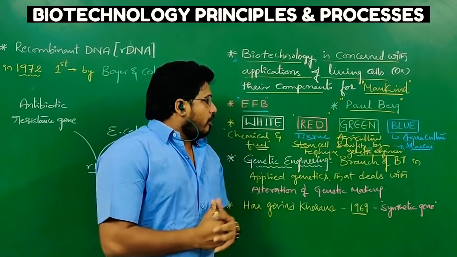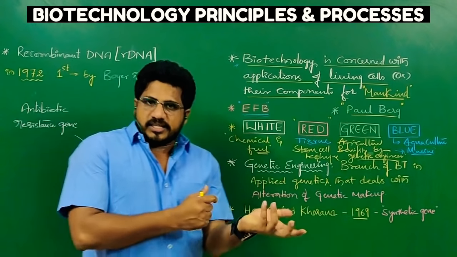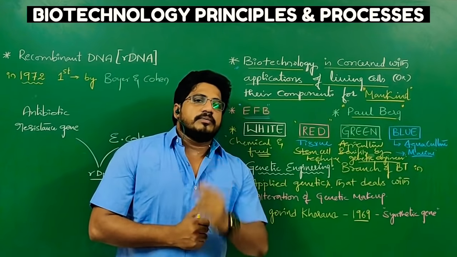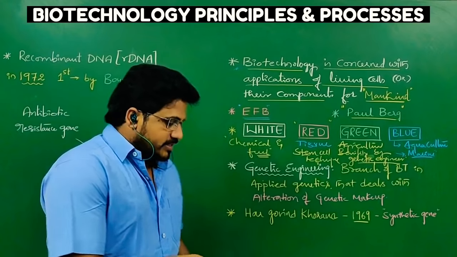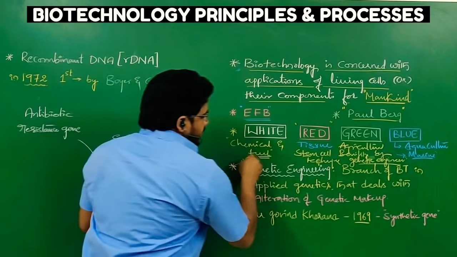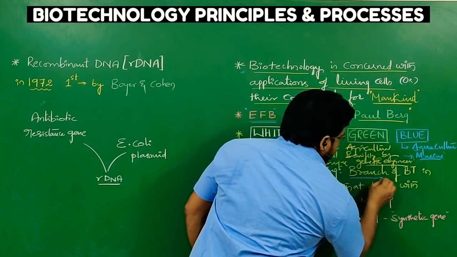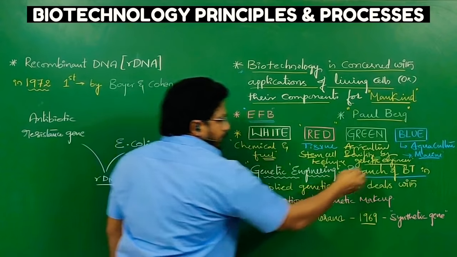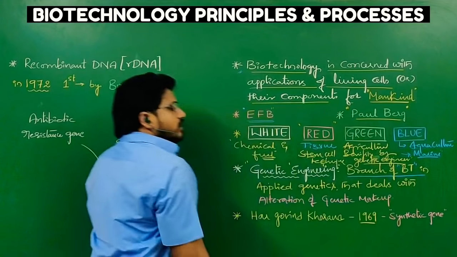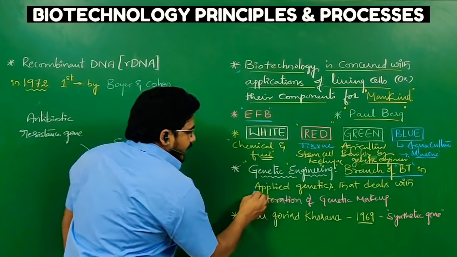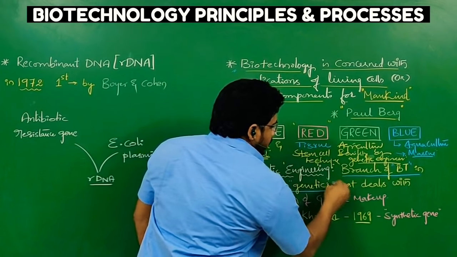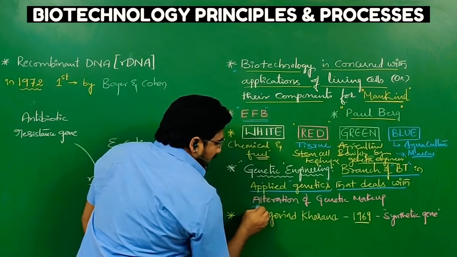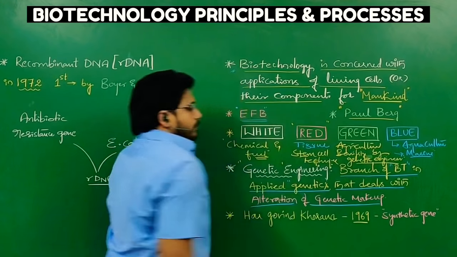In the introduction of all these four biotechnology types, I used one term, that is genetic engineering. Let us discuss what exactly genetic engineering is. If you observe, it is a branch of biotechnology. BT is the short form I have mentioned here for biotechnology. It is applied genetics that deals with the alteration of genetic makeup.